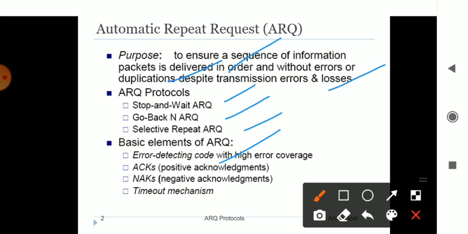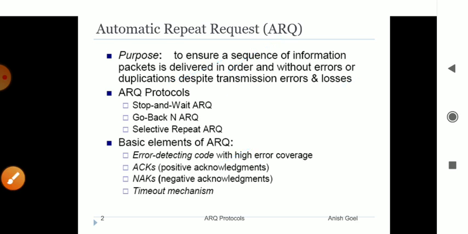Okay, these all are the elements of ARQ. One is that it should have a code which detects the error, then it should have a positive acknowledgement, then a negative acknowledgement, and you should have a timeout mechanism. Timeout mechanism is nothing but each and every time it should give out with the timeout concept. Okay, that is the timeout mechanism. This is the ARQ request.